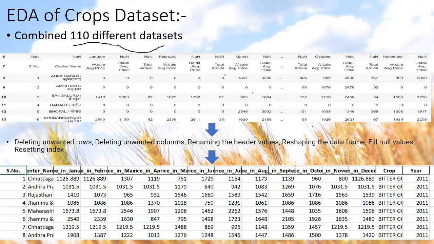If you look at the snippet of this data frame, you can see that it's not well organized. So I cleansed the data and modified the entire data frame, and the final crops data frame looks like this. And you can see that it's very well structured.